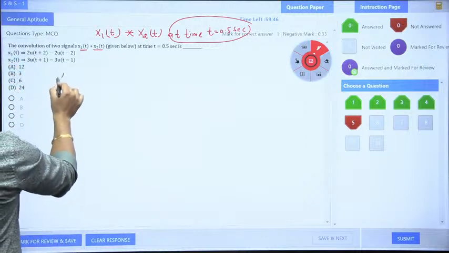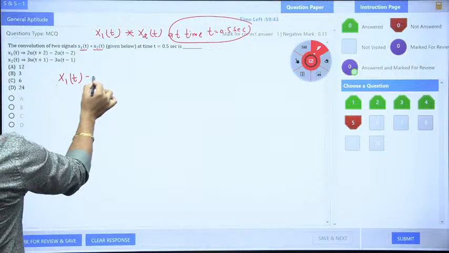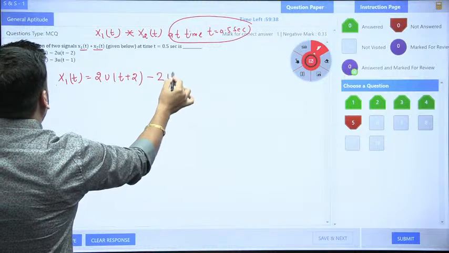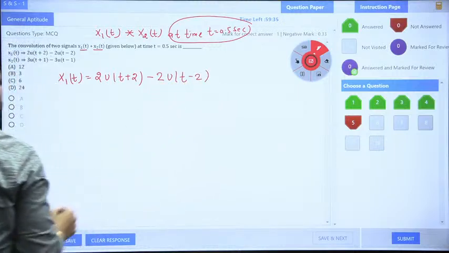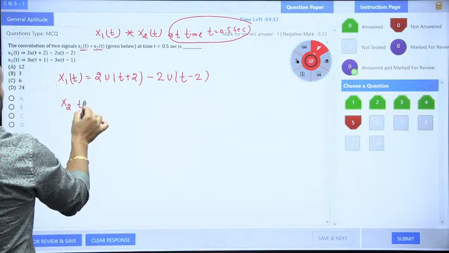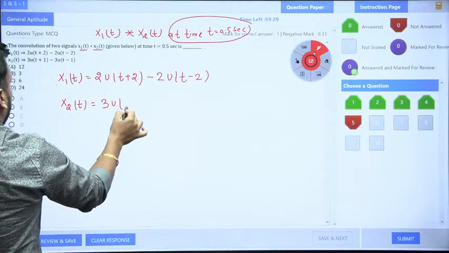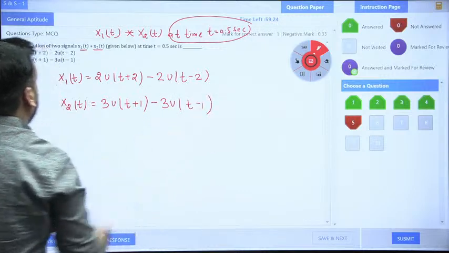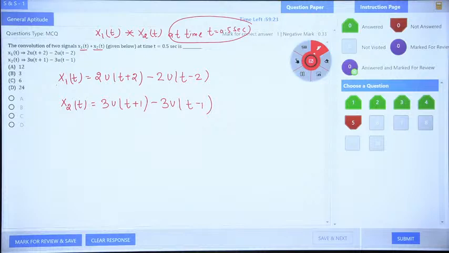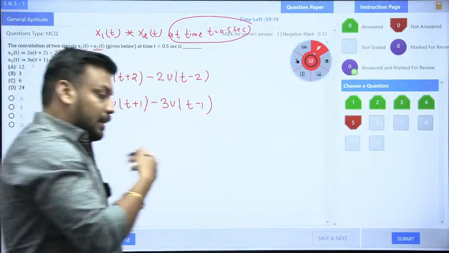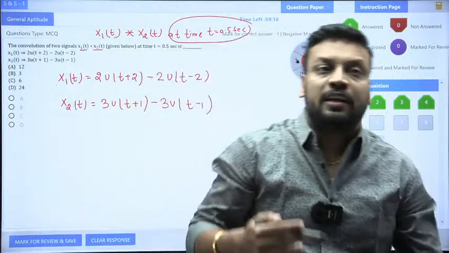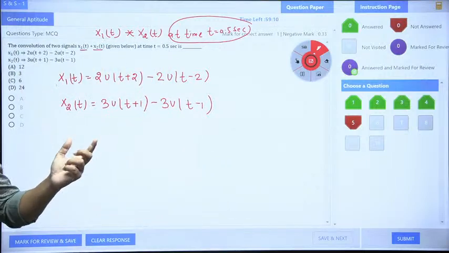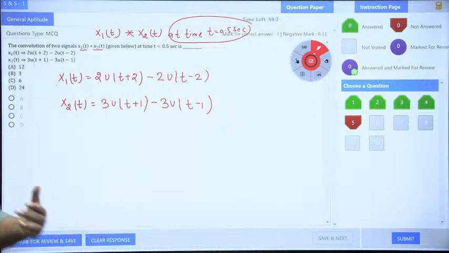Now students, what is the x1(t) equation given to you? I am writing the x1(t) equation. That is nothing but 2 of u of (t plus 2) minus 2 of u of (t minus 2). Similarly, guys, x2(t) is nothing but 3 of u of (t plus 1) minus 3 of u of (t minus 1). I hope the question is visible. First of all, you can directly go for the equation also, and I am giving you a hint. Can you make the diagram from the equation? Because you can easily make the rectangle signals. So I am giving you a hint, if you wish to attempt it fast.